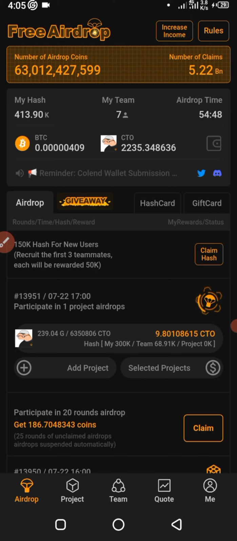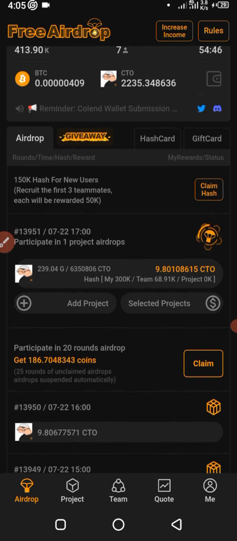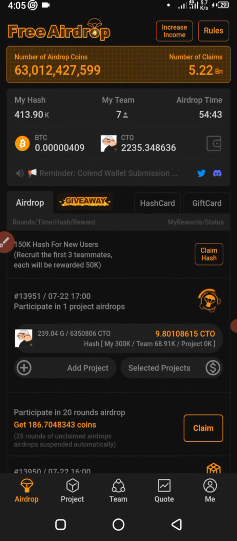The next thing you need to do to increase your hash from that 100k is by this same referral system. You have to bring in people. You have to build your battle team. That's what it's called, building your battle team. The more referrals you get, the more your hash rate will increase.